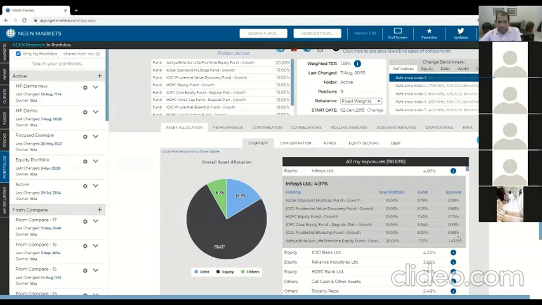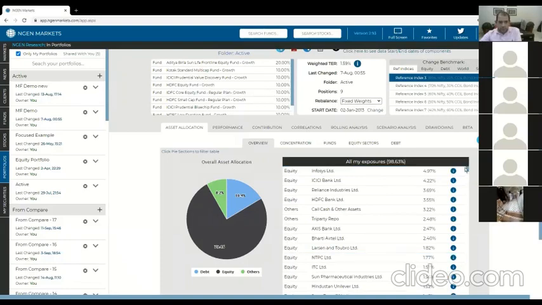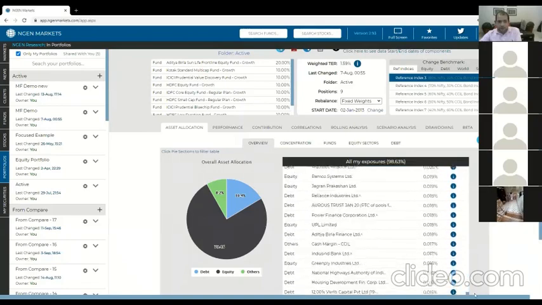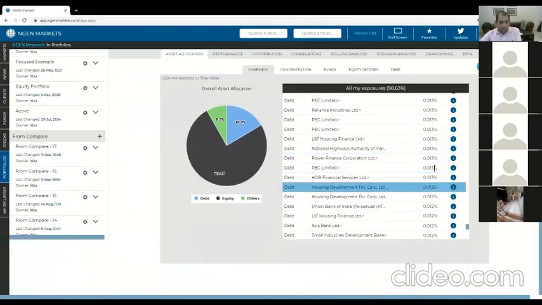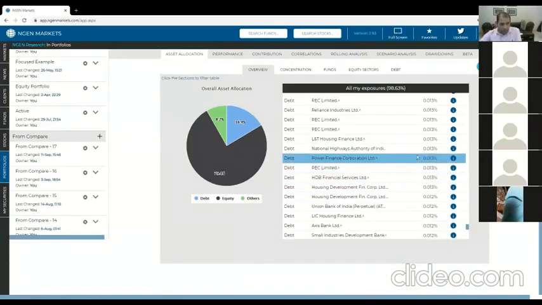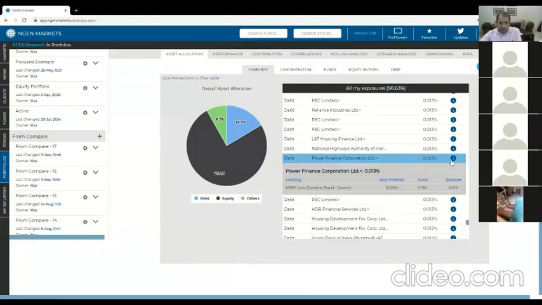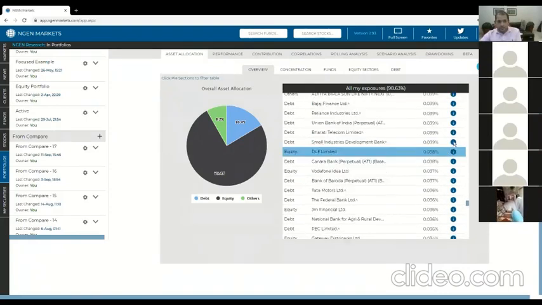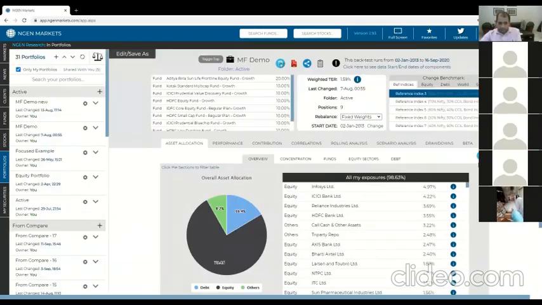And the total sum of this is our total exposure to Infosys as a result of the funds that we have invested in. So you get a complete list of exposures all the way down to zero. You can even check this answer for the lowest one. You might say, okay, why do I have this little bond here? The reason is that you've got the HDFC Low Duration Fund here, and that happens to have a tiny position in that bond. You can download this list in Excel very easily with just one click. It's one of our most used features.